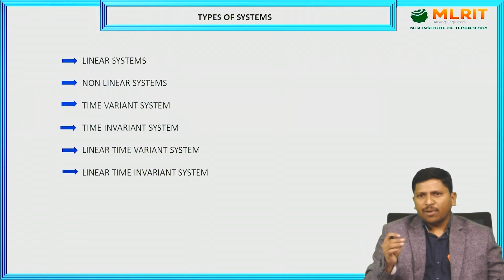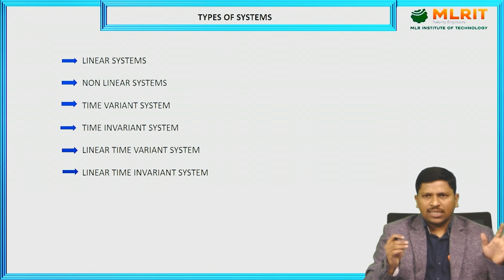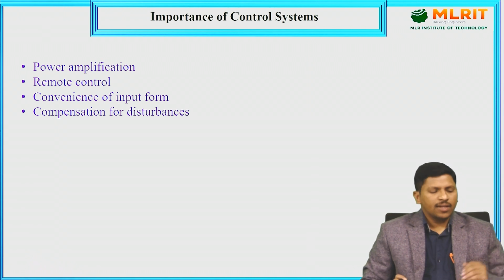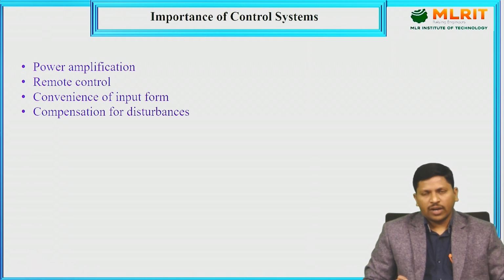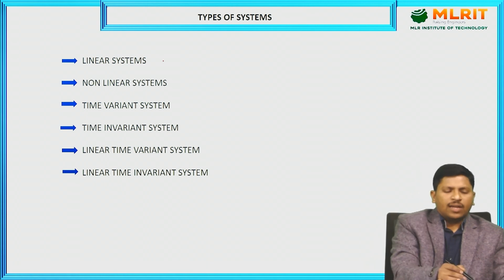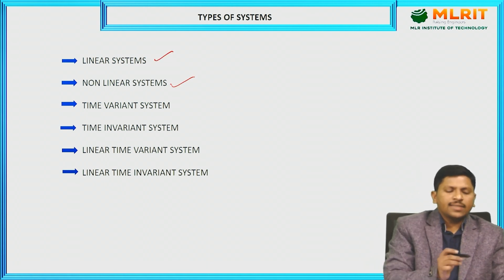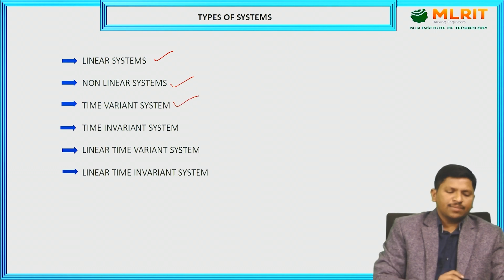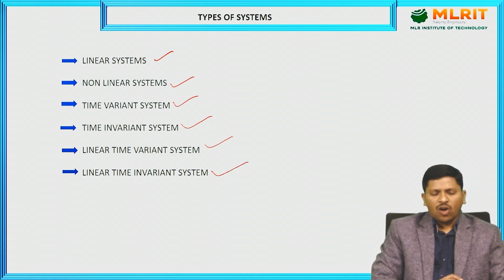Some basic types of systems are available. You may know all these already, but I will explain them. These are the importance of control systems and why we study the control system using these parameters, right? Okay, coming to the types of systems. Here observe: linear systems and non-linear systems, time variant systems, time invariant systems, linear time variant systems, and linear time invariant systems. All these are the basic types of systems we have.